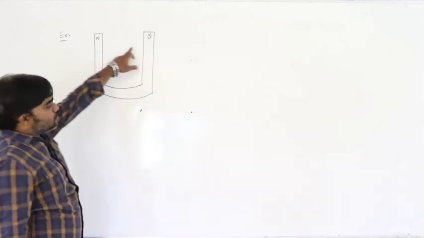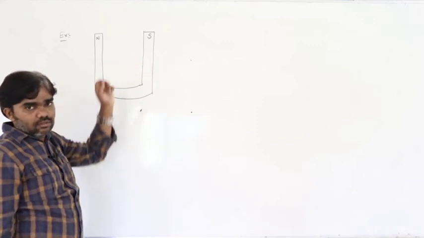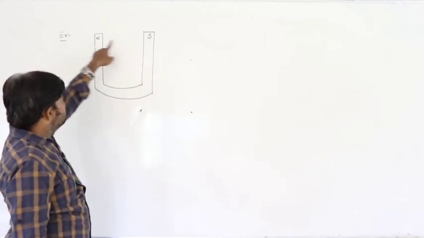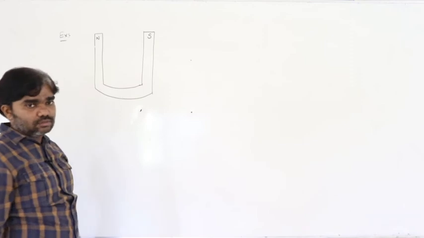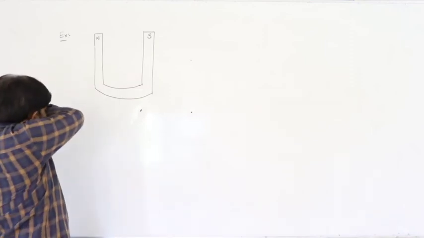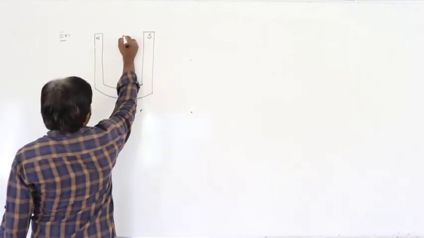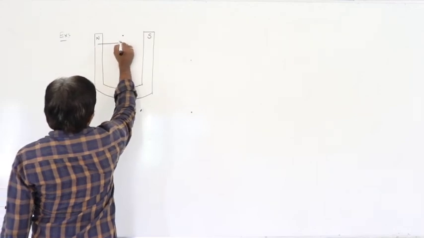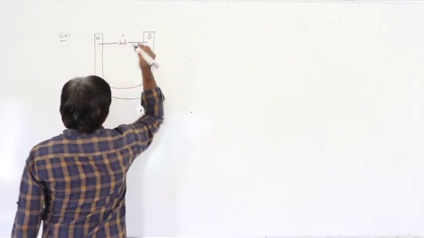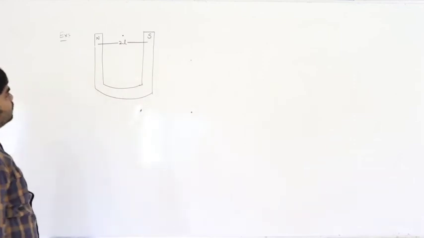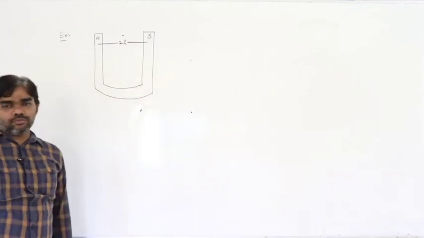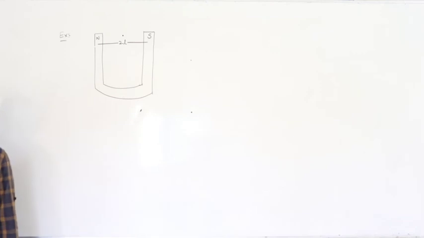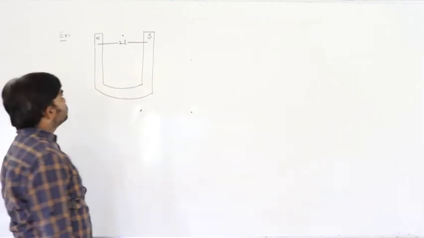These two poles must have equal strength. Horseshoe magnet means these two poles have the same strength. Let us say the length of the magnet is 2L, the distance between the north pole and south pole.